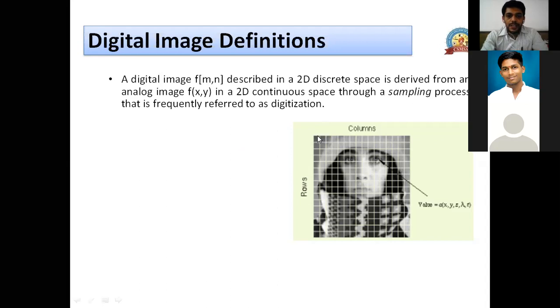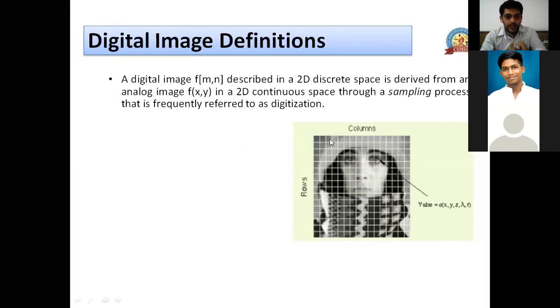While a continuous image has continuous intensity, we cannot store continuous intensity, so we take samples. Here, box 1, box 2, box 3, box 4, and so on, each box is a sample.